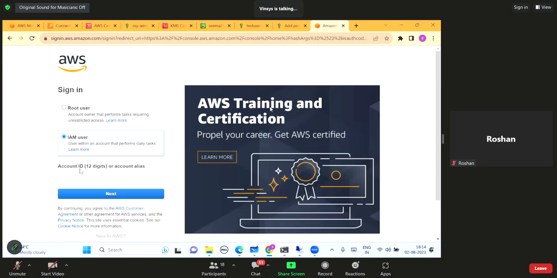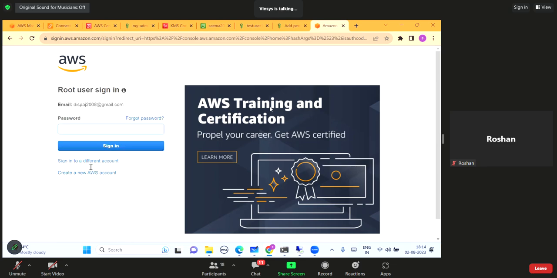For IAM user, I have to provide the account ID. In that case, I should provide the account ID, and then the username and password will come into the picture. So I need to find out the account ID as well. Let me just quickly show you this. I don't remember my account ID.